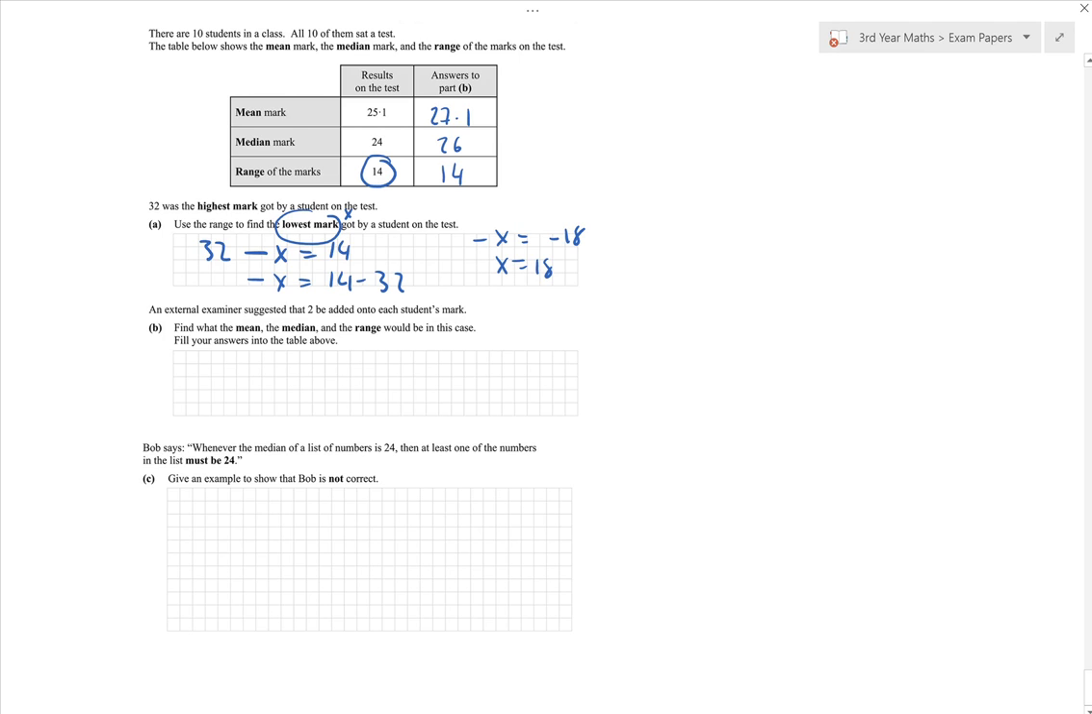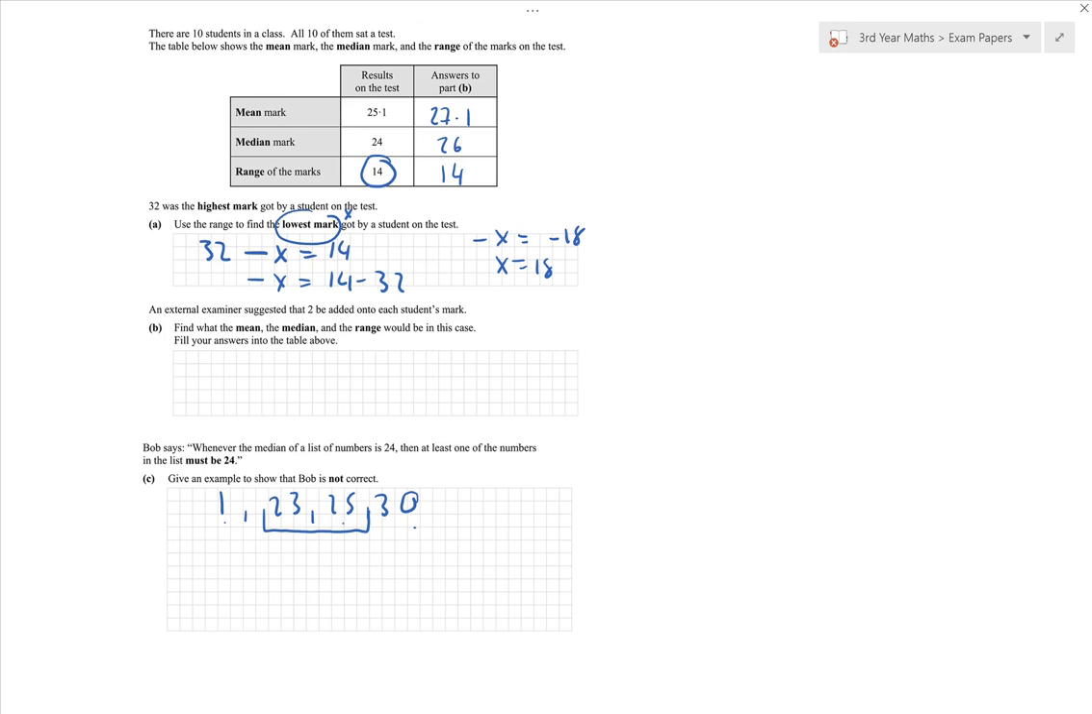Bob says whenever the median of a list of numbers is 24, then at least one of the numbers in the list must be 24. Give an example to show that Bob is not correct. Well, okay, I'm just going to use 4 numbers. I'm going to say the first one is 1, 23, 25, and 13. First of all, there's an even amount of numbers. There's 4 numbers. So when it's an even number of numbers, you know that you're going to have to add 2 numbers together to get the median.